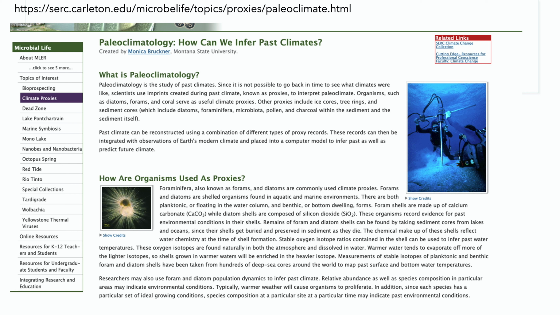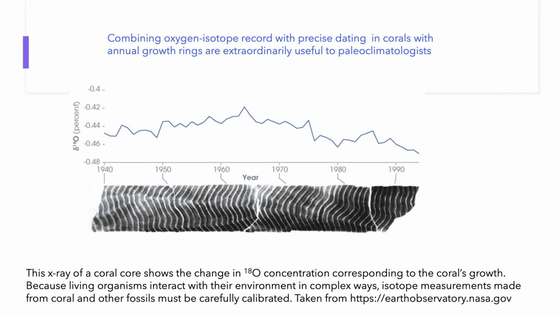Oxygen isotope ratios contained in the shell can be used to infer water temperatures. Shells grown in warmer waters will be enriched in the heavier isotope of oxygen, as the lighter isotope will evaporate more. The change is only tiny, 0.2 parts per million decrease in the lighter isotope for each degree of temperature increase. Yet, this is sufficient for scientists to be able to estimate the temperature of water in which the forams lived millions of years ago.